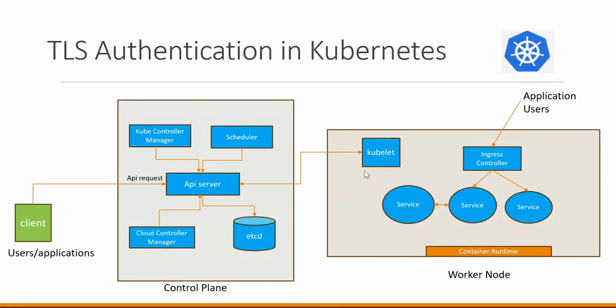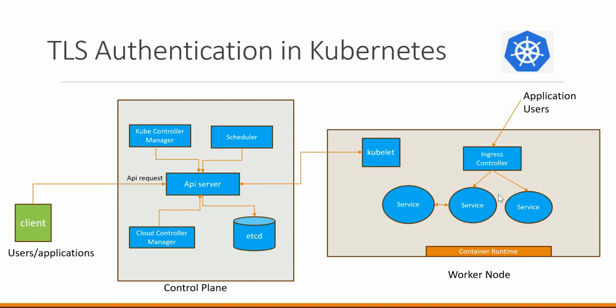In addition to kubelet in the worker node, the pods also can interact with the API server. Generally that happens via the service accounts. We'll discuss about that communication when we discuss about service accounts. The applications which are deployed as part of pods will be exposed via services within the cluster. So we'll have multiple services in different namespaces. So we need to establish the secure communication among various services in the cluster. So generally for communication between various services, we deploy service mesh. So we'll discuss about the TLS setup between various services when we discuss about the service mesh.